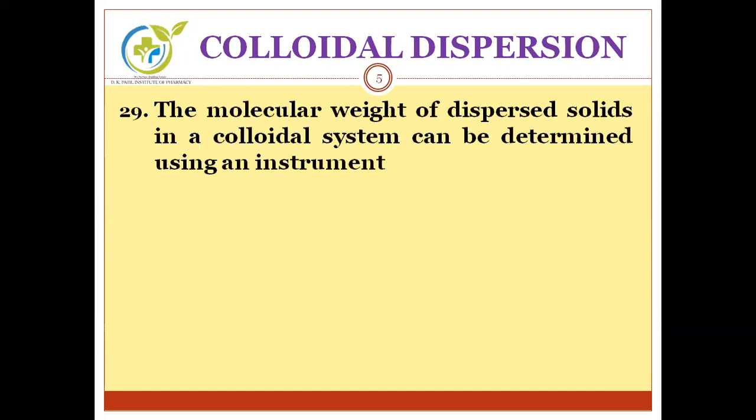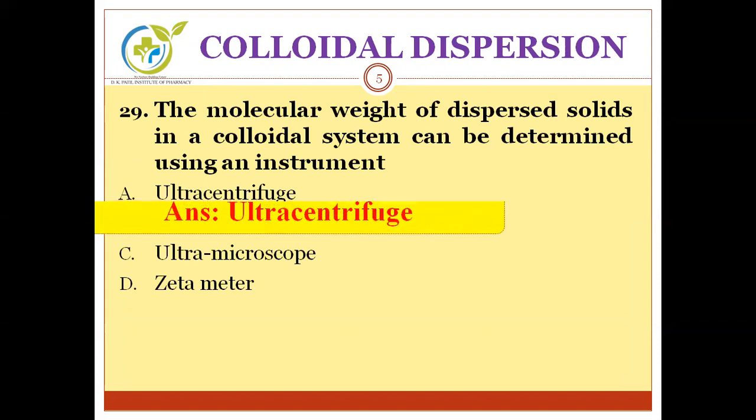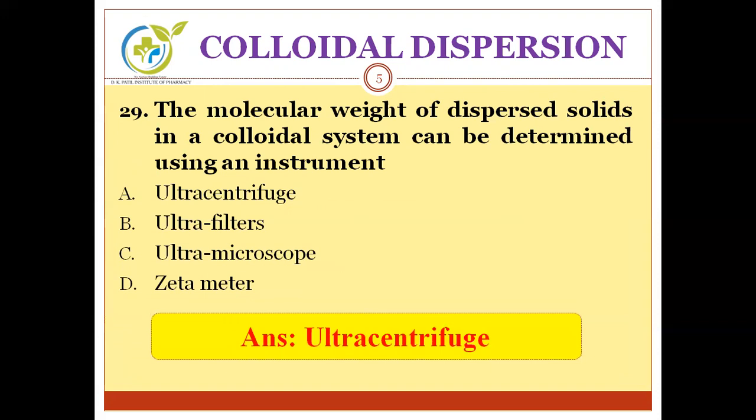Next question. The molecular weight of dispersed solids in a colloidal system can be determined by using an instrument A. Ultracentrifuge, B. Ultrafilters, C. Ultramicroscope, and D. Zetameter. The correct answer is ultracentrifuge, which can be used for determination of molecular weight.